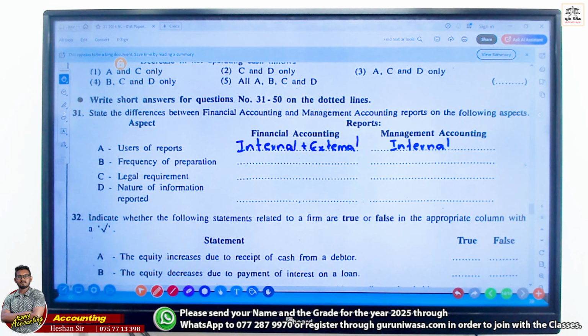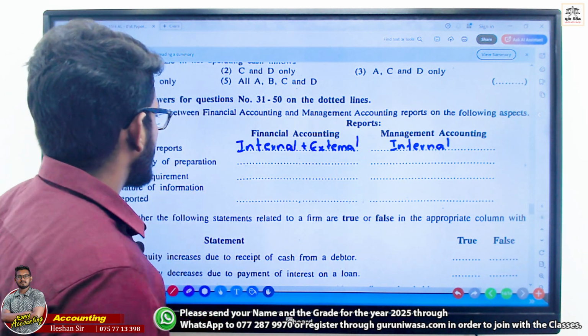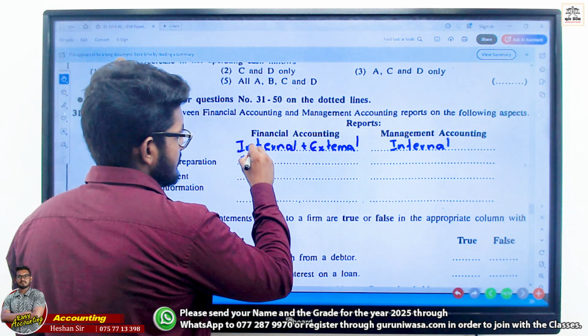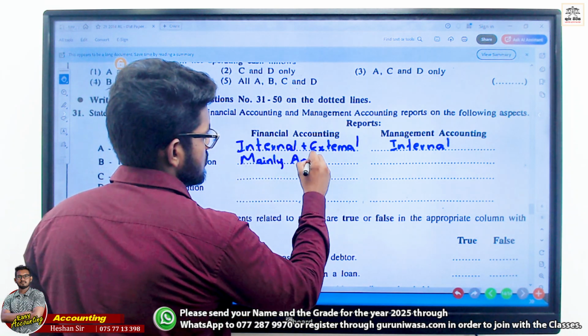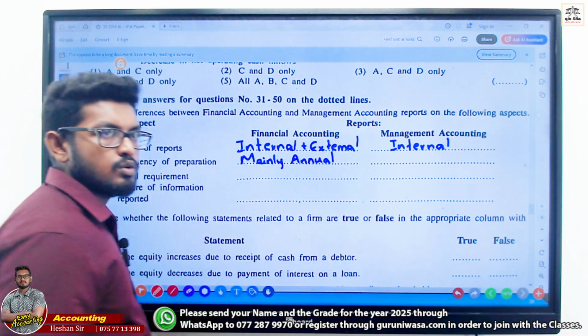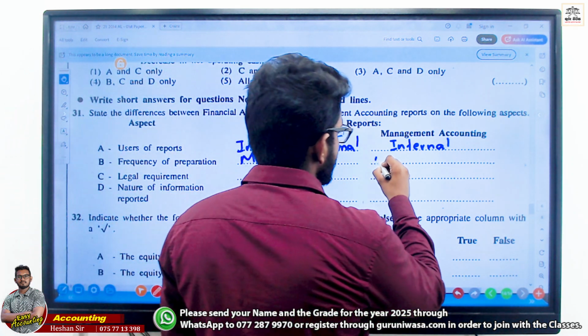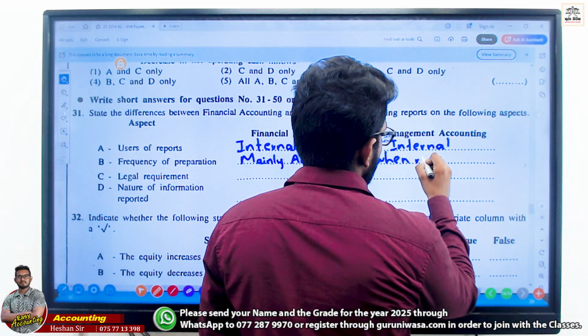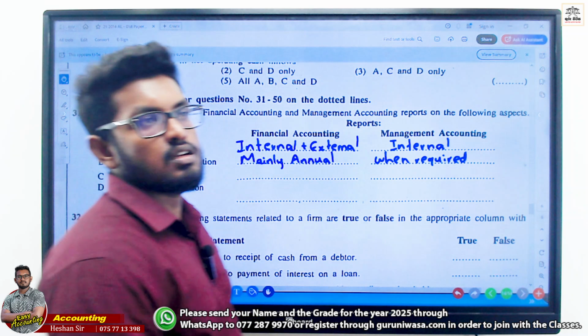Next one. Frequency of preparation. Financial accounting, mainly annual. Clear to you guys? Annual. Management accounting, when required. When required.